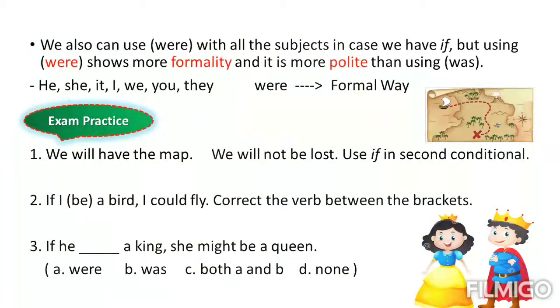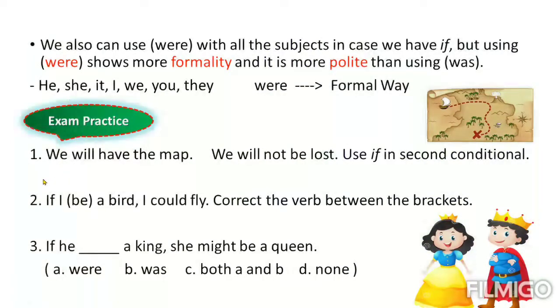We will have the map. The first thing, we have to separate what is cause, what's effect, what's event one, what's event two, what's the main result. We will have the map is like the condition. The result is we will not be lost.